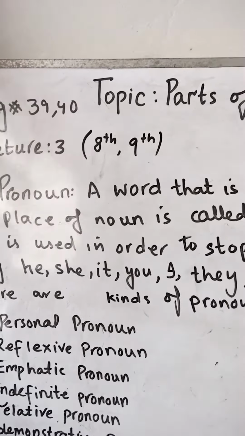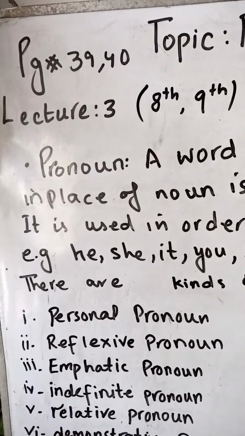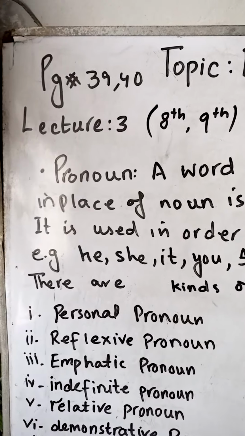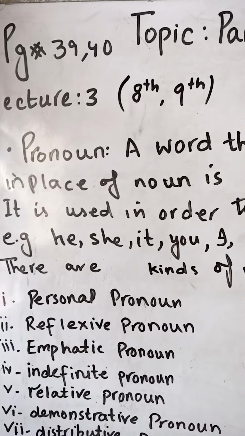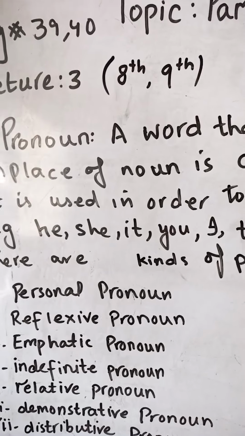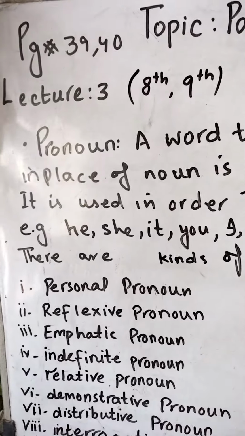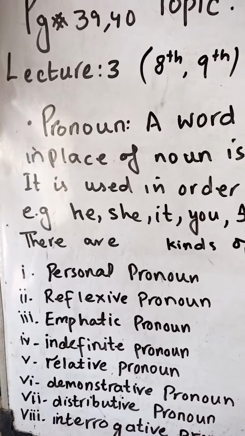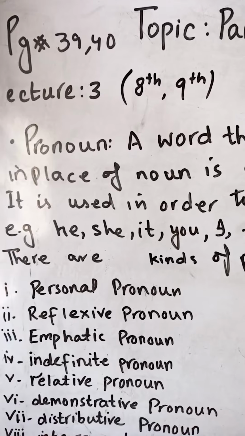Last time we have discussed parts of speech, noun and its kinds, and all the definitions starting from noun to interjection. I will give you some review of the last lecture. First of all, last lecture was about noun and kinds of noun. All naming words, name of person, place, thing, animal, or name of idea is noun. There are 5 kinds of noun: common noun, proper noun, collective noun, abstract noun, and concrete noun. So that's all about the last lecture.